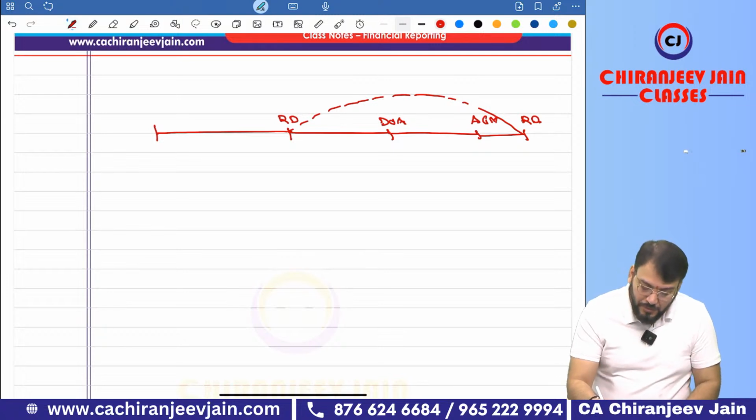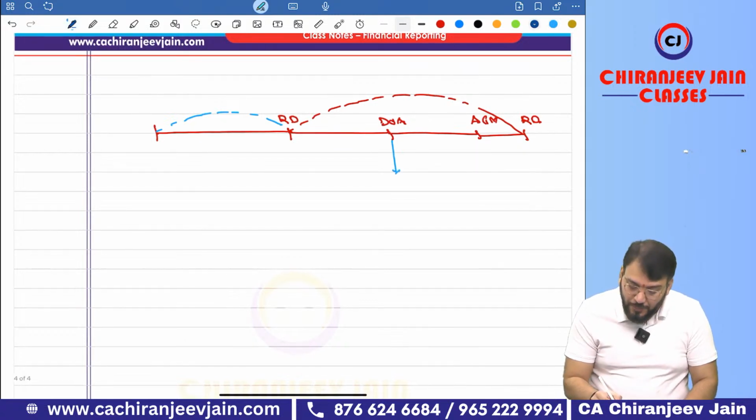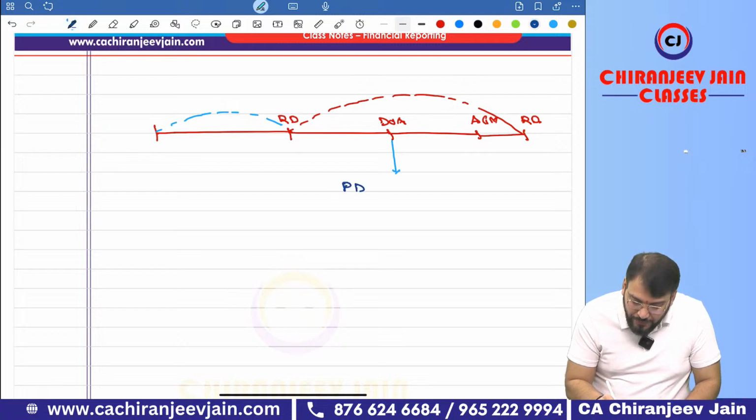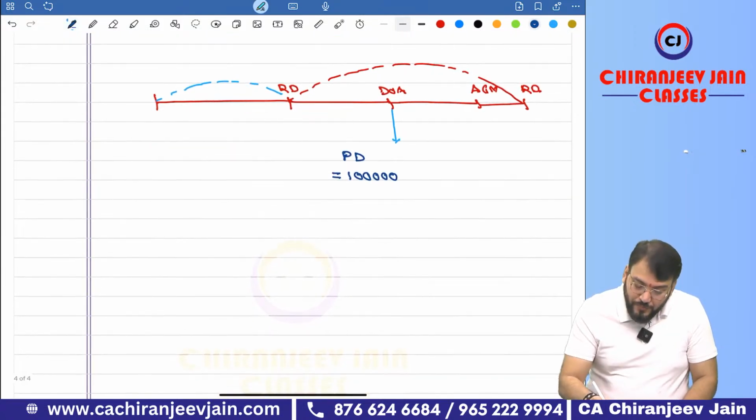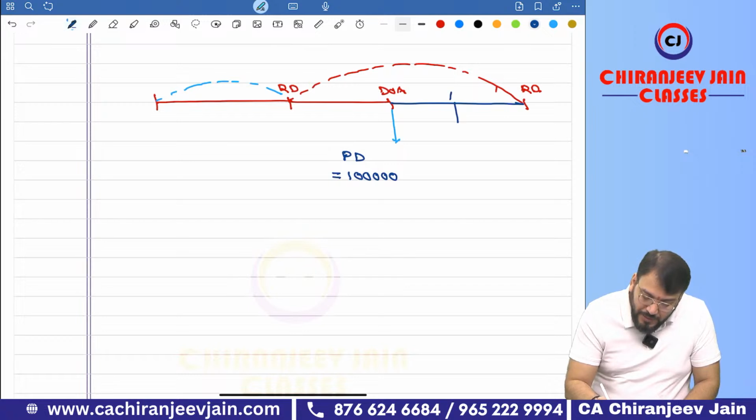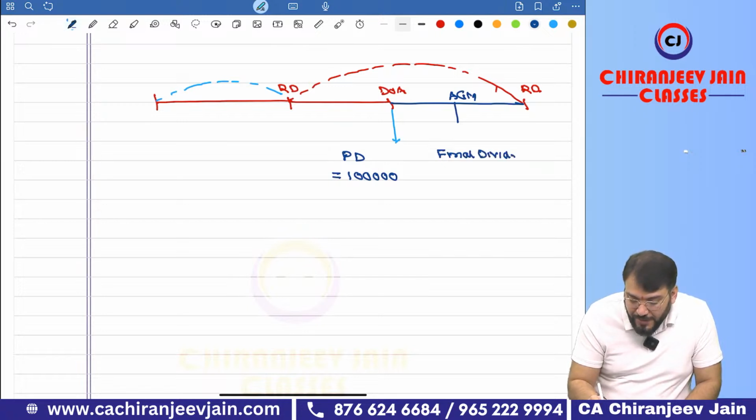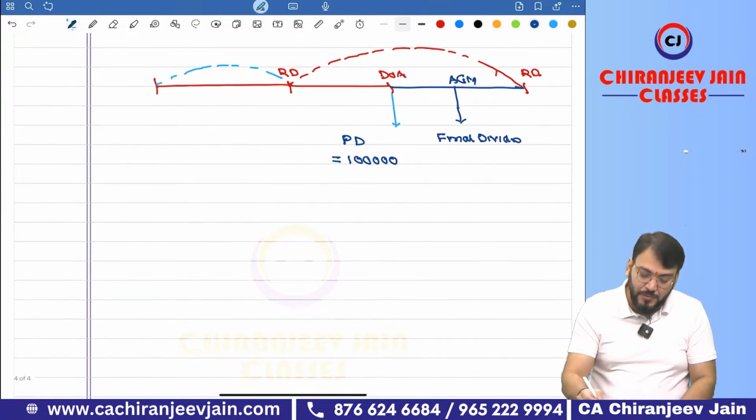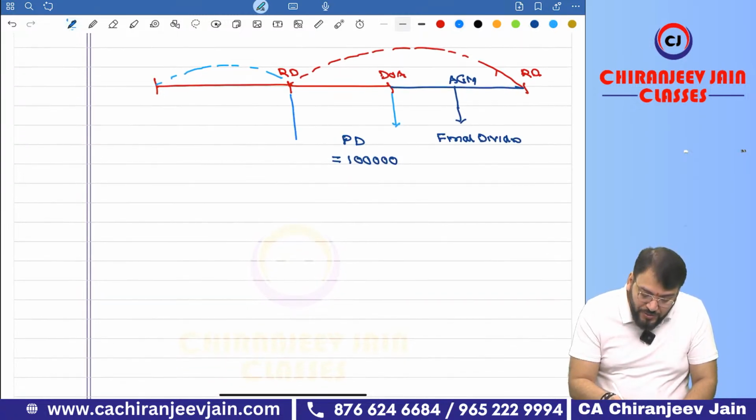Now, for this financial year, they will propose an equity dividend here. Suppose they have proposed a dividend of rupees 1 lakh. And this will be finalized on which date? This will be approved on which date? AGM. So on the AGM it becomes the final dividend. We call it the final dividend. Understood?